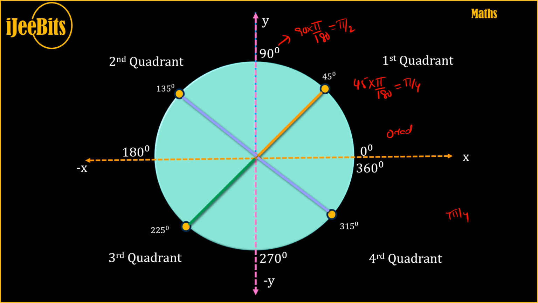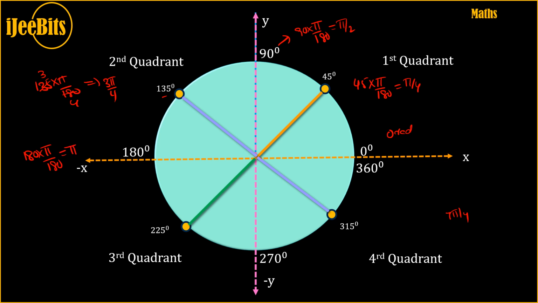Now let's look at 135. So 135 multiplied by pi by 180. 45 threes are 135, 45 fours are 180. That means 3 pi by 4. How do you convert 180 degrees into radians? 180 multiplied by pi by 180, which is nothing but pi.